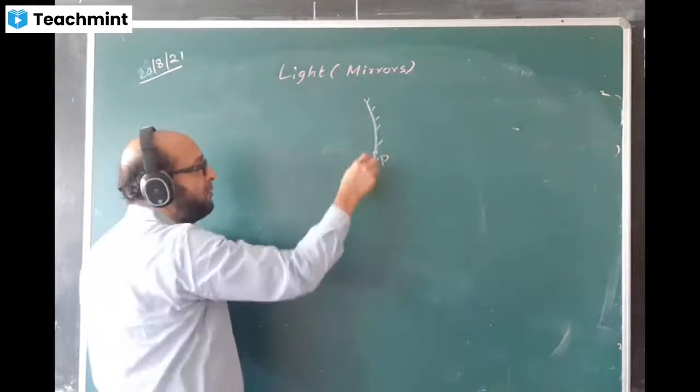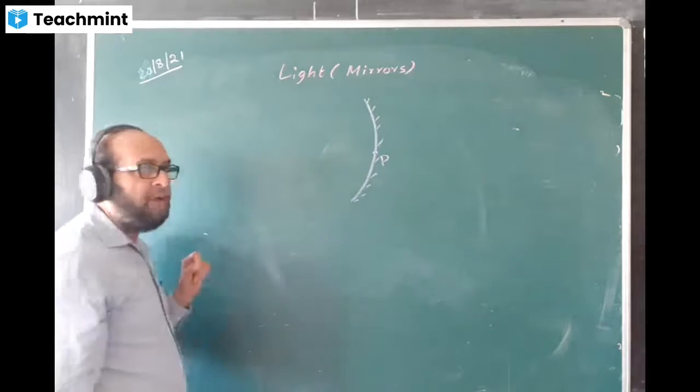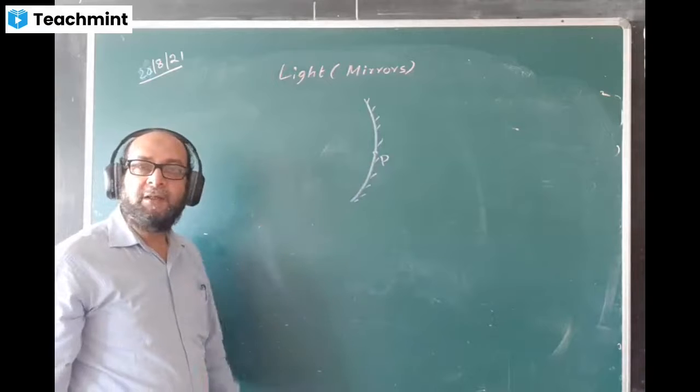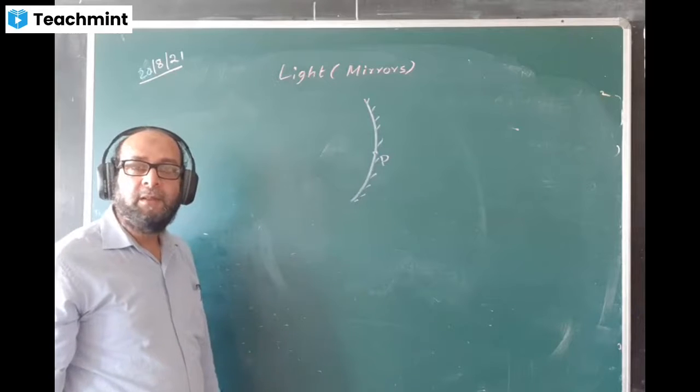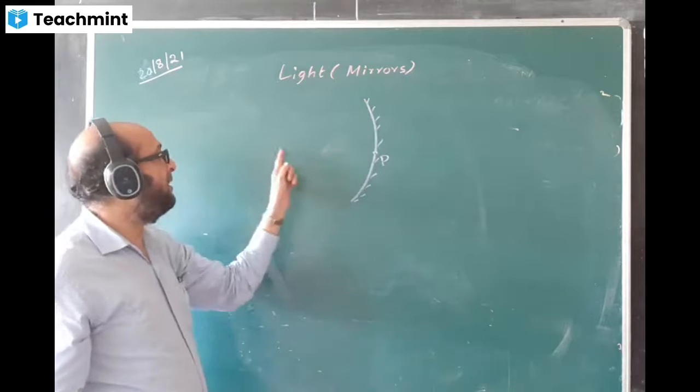Here is P, pole. Midpoint of the aperture is called pole, P. Here, where will be the center of curvature? On the left side or on the right side? Left side, yes, because it is curving in the left side. Center of curvature, yes.